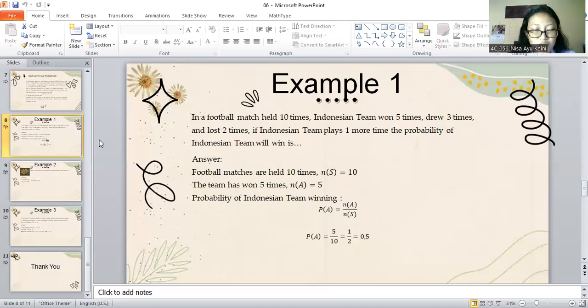So we must write the formula for the probability of the Indonesian team winning. The formula is P(A) equals NA over NS. So P(A) equals 5 over 10, where NA is 5 and NS from the data equals 10. 5 over 10 equals one half, or 0.5. So the probability of the Indonesian team winning is 0.5.